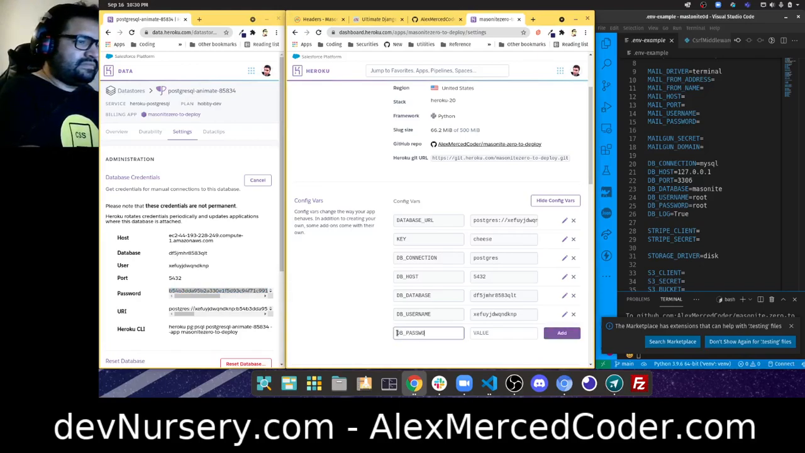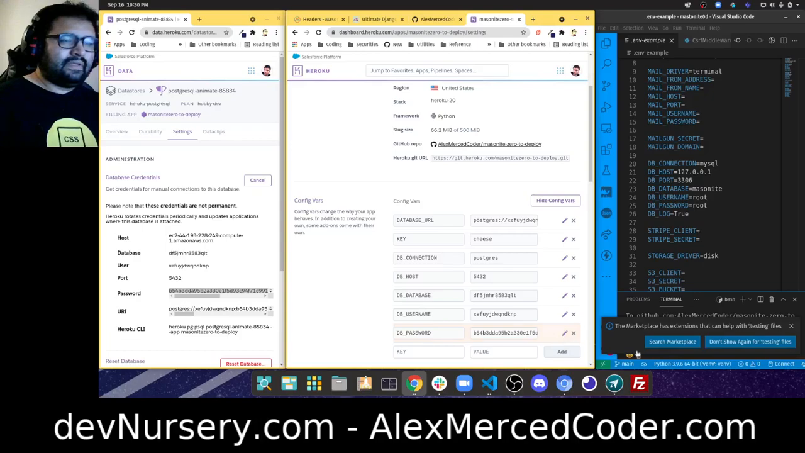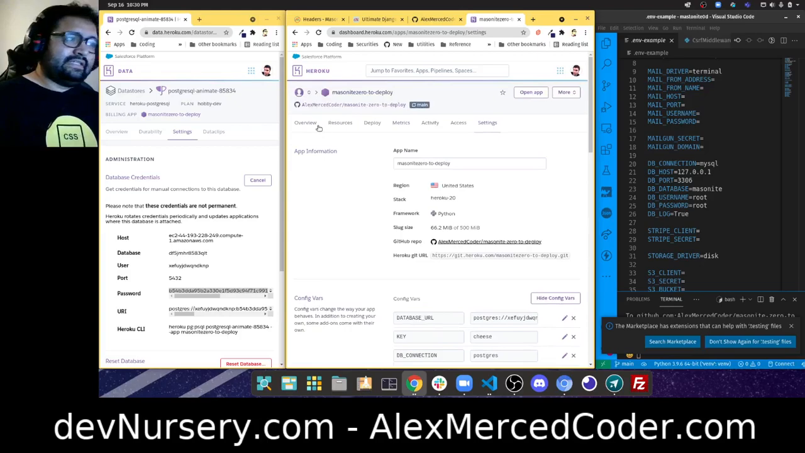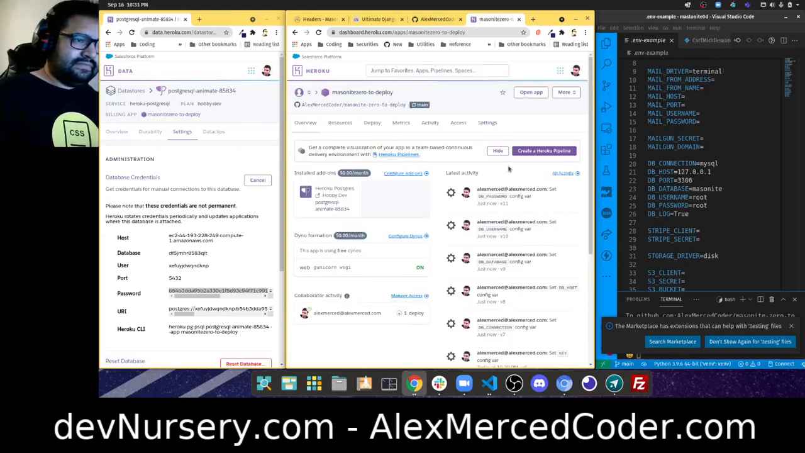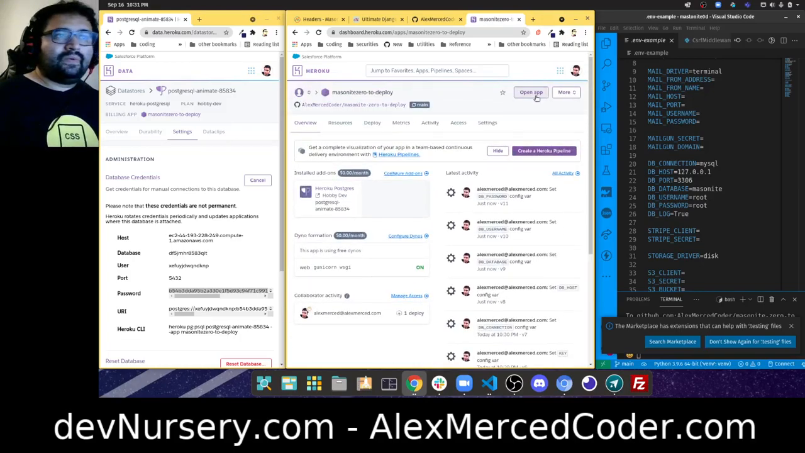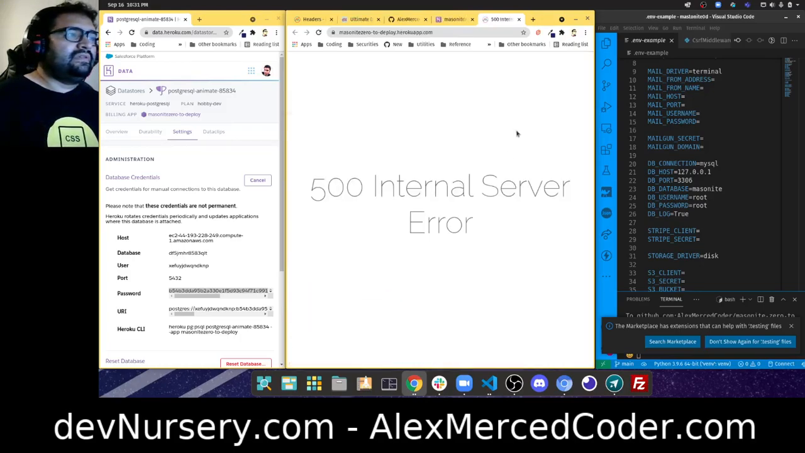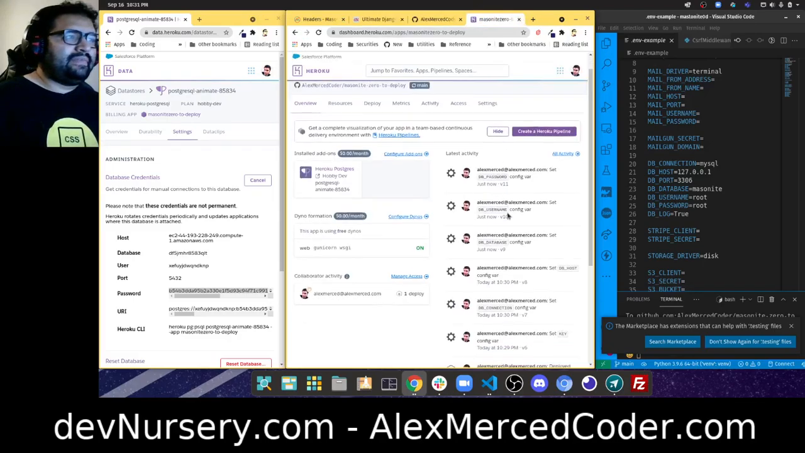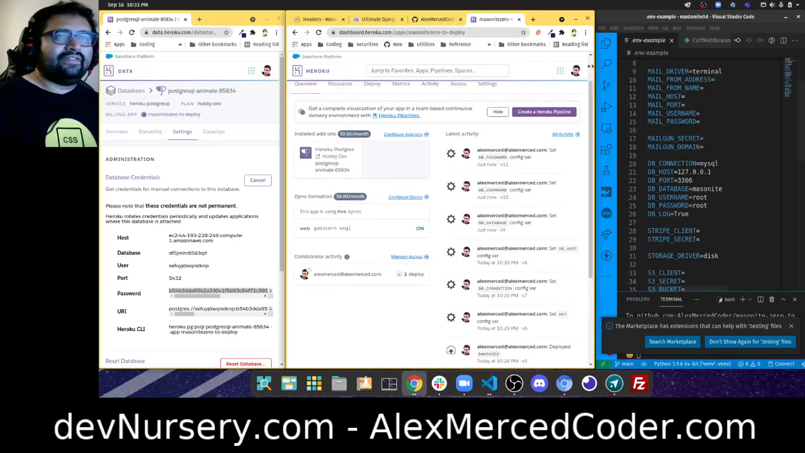Okay, I think we're good. Yep, we don't need the DB log. That's not important. Let's see, did it finish building? It did finish building, it looks like. So I should be able to open the app. 500 internal error. Let's see here. Usually that happens when I'm missing the key. It must not like the key that I gave it.